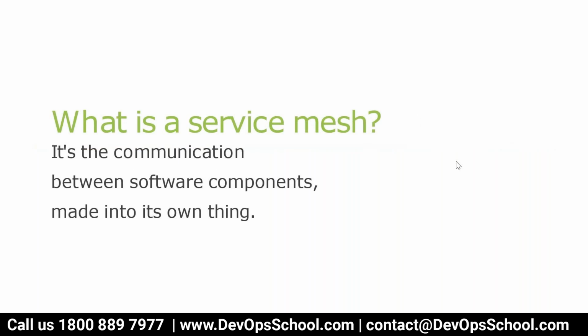Before learning Istio, we need to understand the service mesh concept. This is another concept which is becoming popular from the last, I would say, 1 year. This has become a trend because of only one reason, because of Kubernetes.